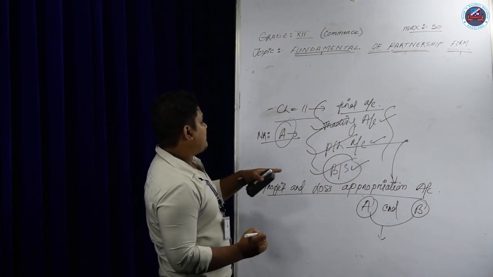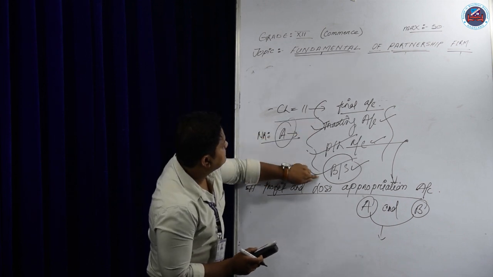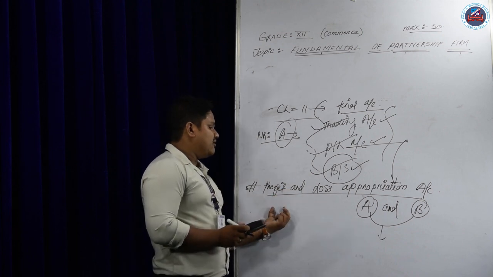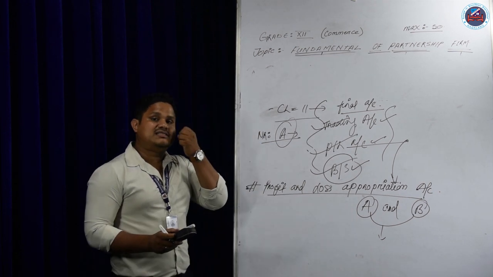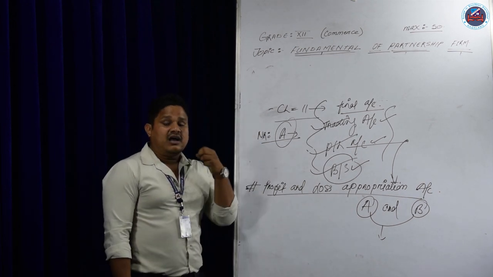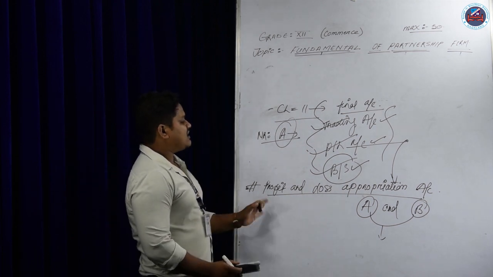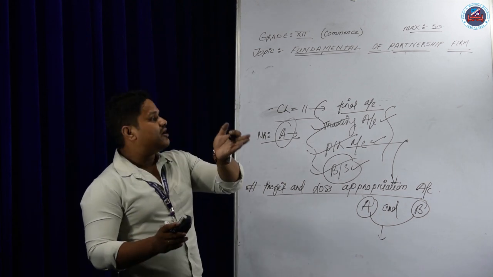So, after that, what will they prepare? Trading account, profit and loss account, not balance sheet. They will prepare the profit and loss appropriation account, because the firm decides who will get how much interest, how much salary, how much commission, how much profit. So here the profit and loss appropriation account is defined as the extension of the profit and loss account.